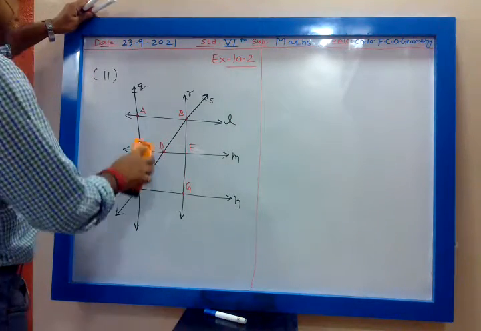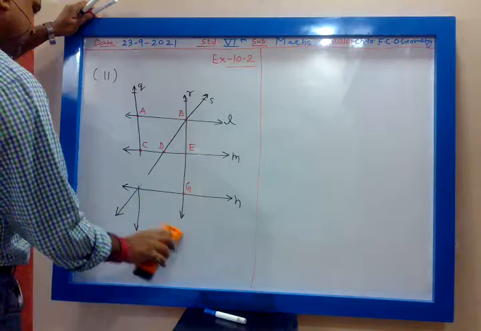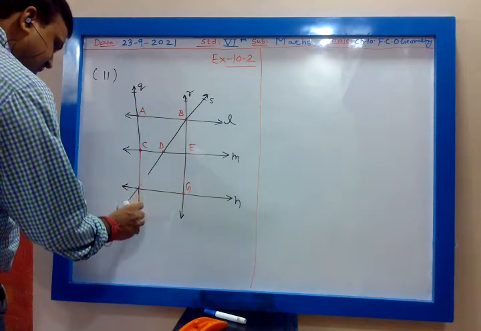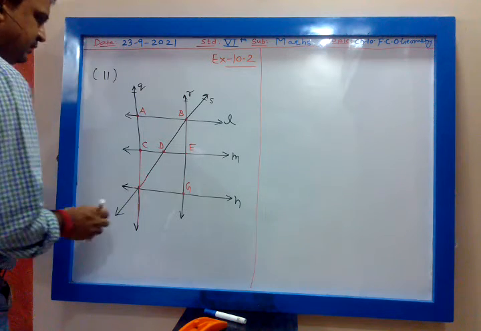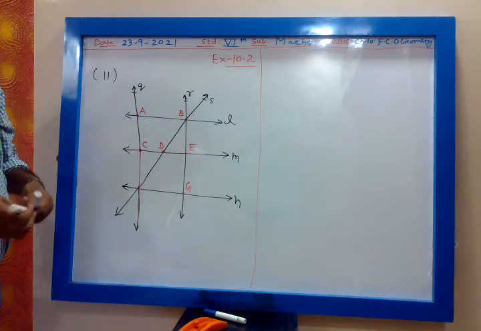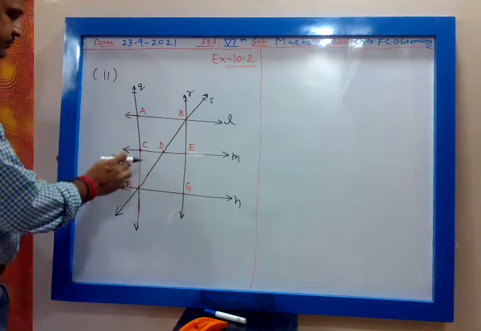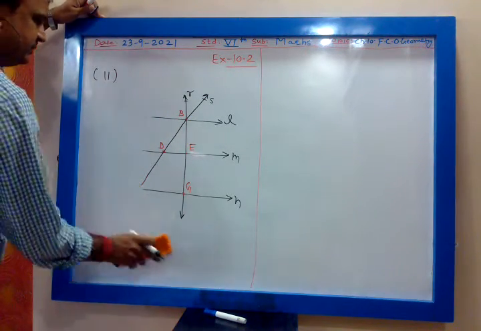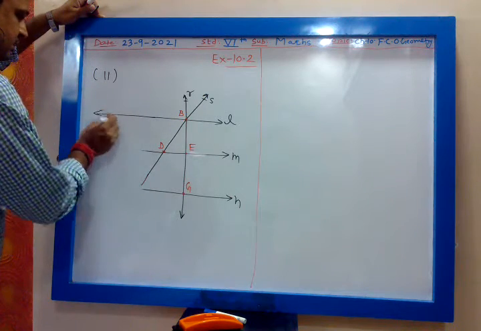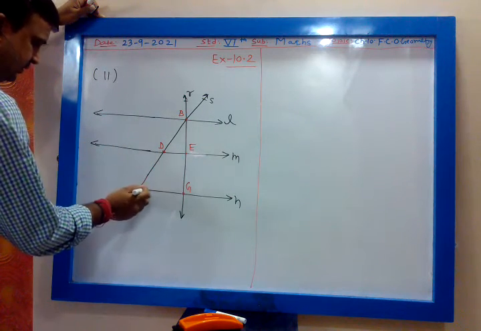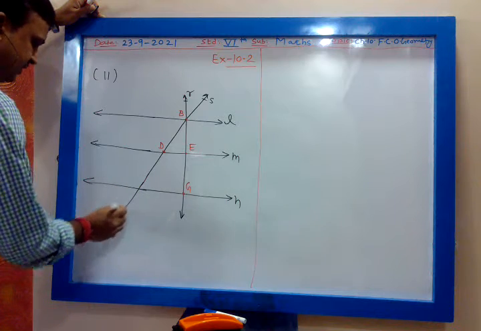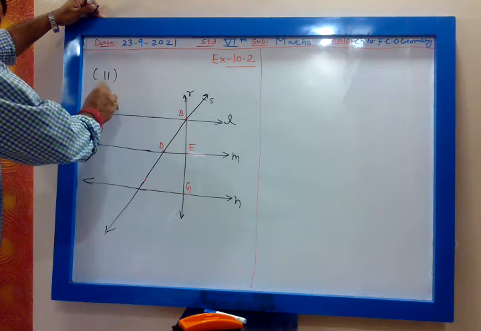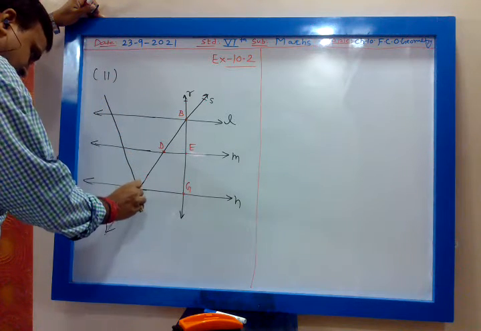This line, 1 minute. Let me draw some bigger line. Some problem is there. Okay, chalo. This is a line S. Now there is another line. In this way it is.